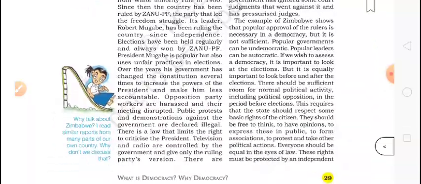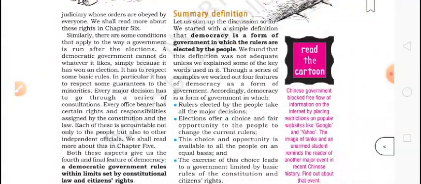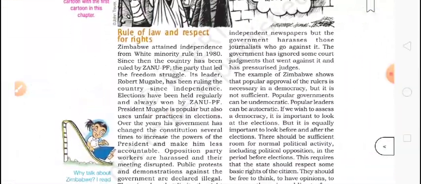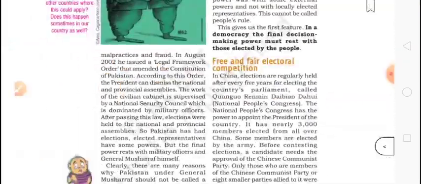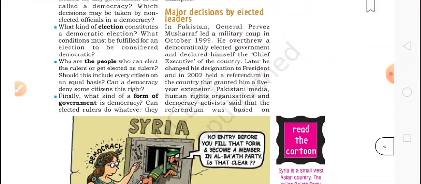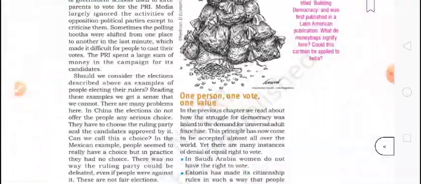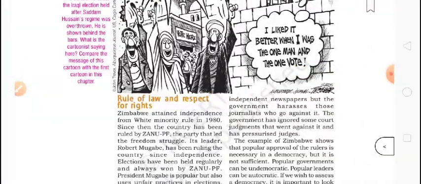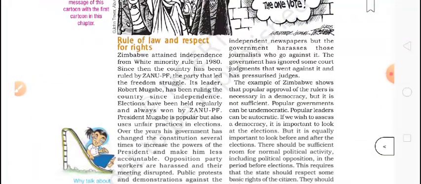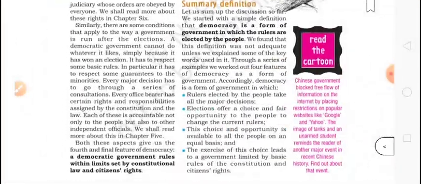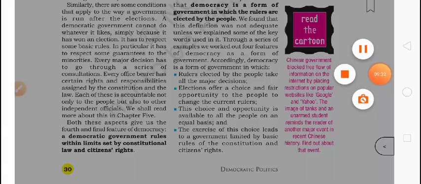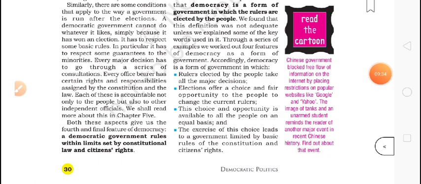Okay, so this is the fourth feature of our democracy. Now let's see what we got from here.